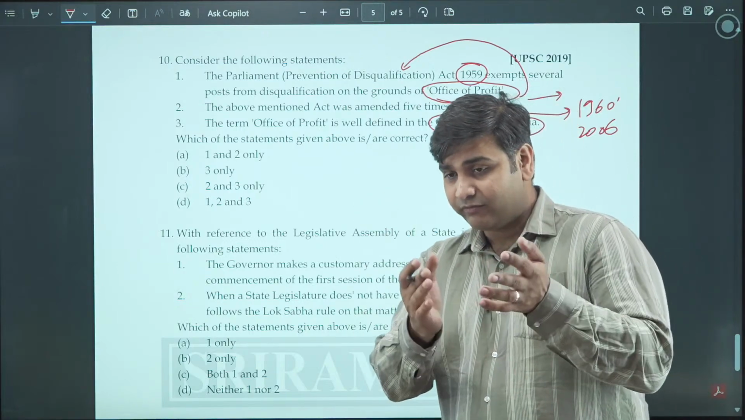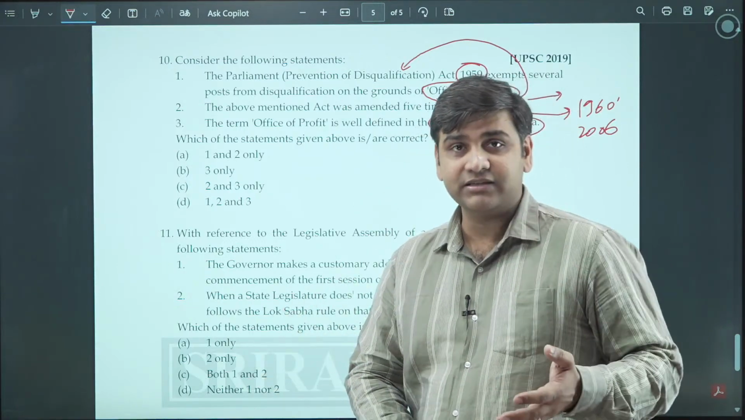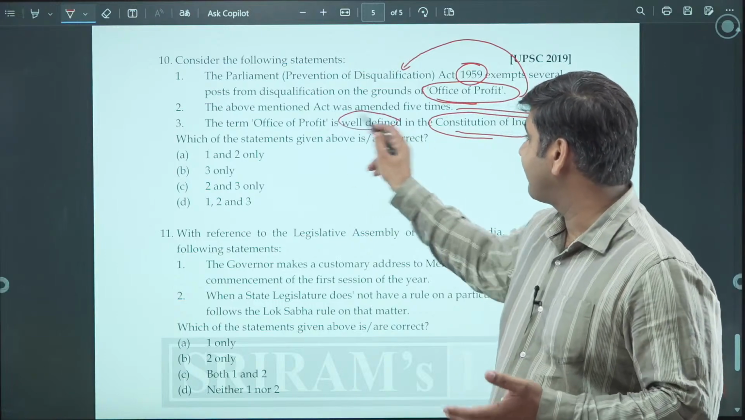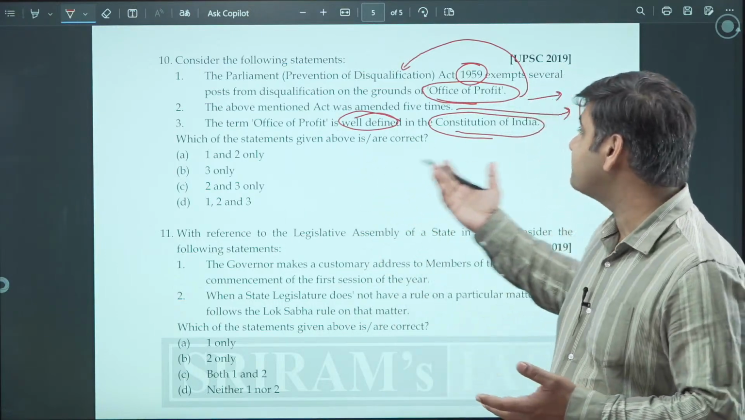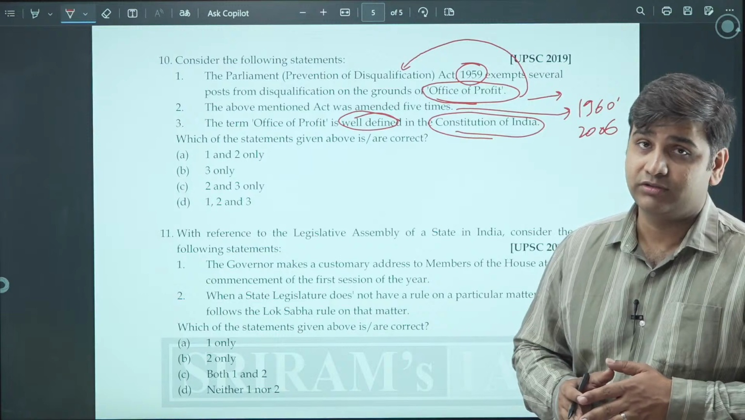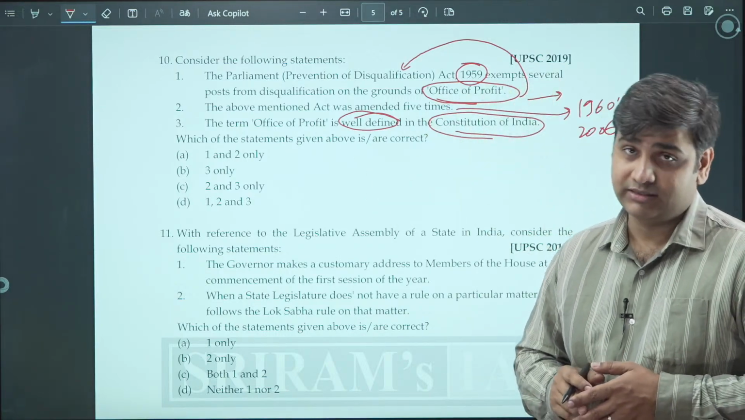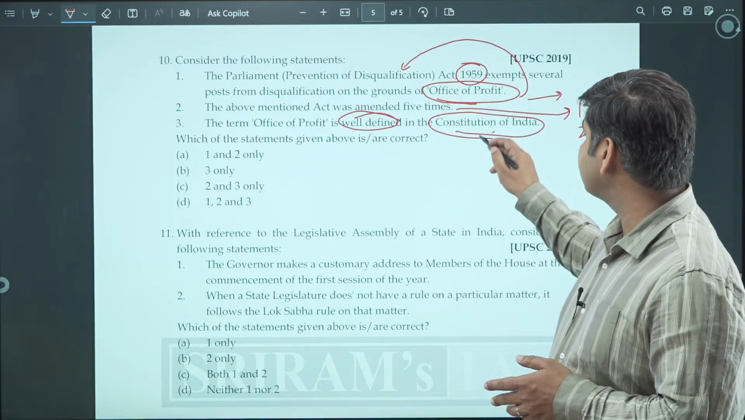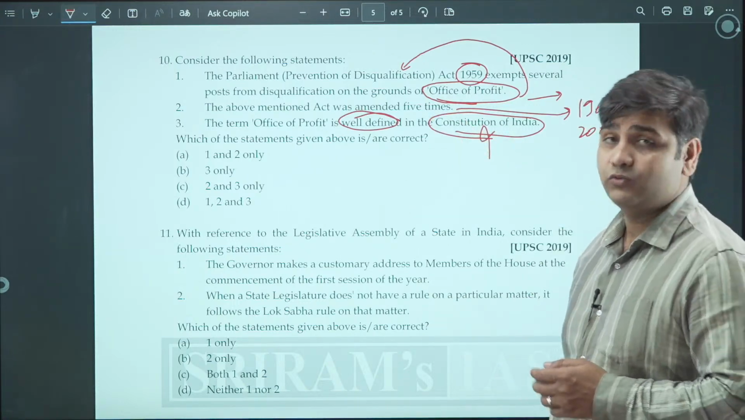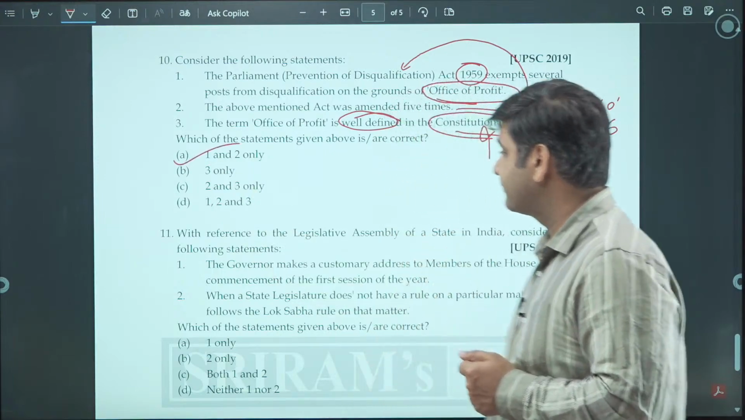So one thing is whether it is mentioned or not. Another thing is whether it is well defined or not. Okay, so office of profit is not well defined in the constitution. And that is the reason we have other statutes for these. So this is not a correct statement, and hence we can say 1 and 2 are the only correct options.